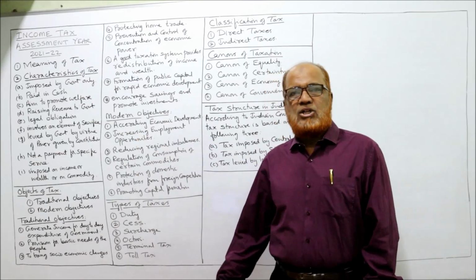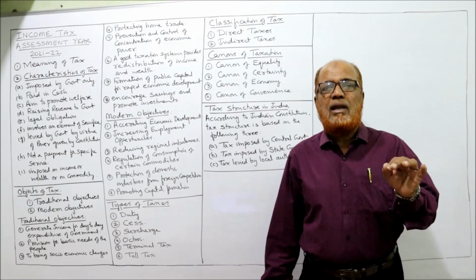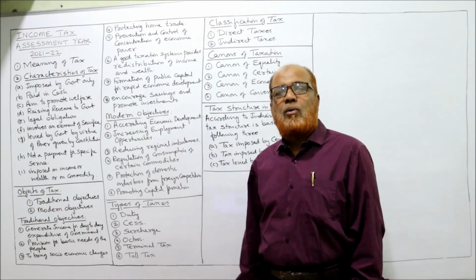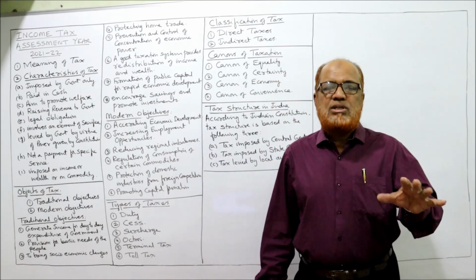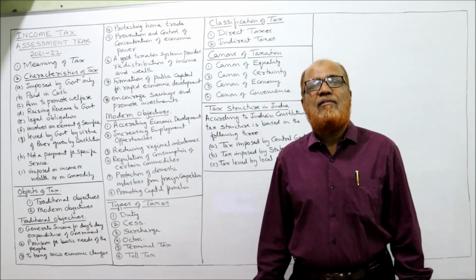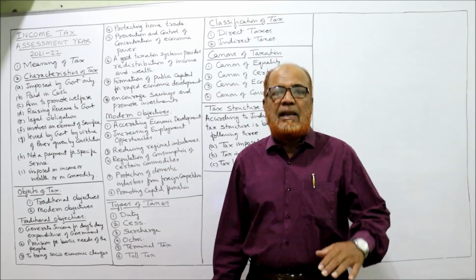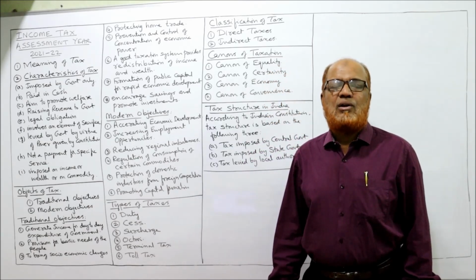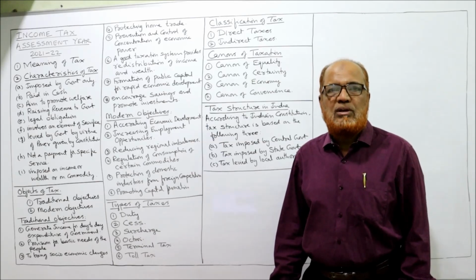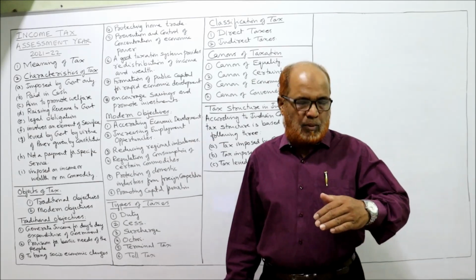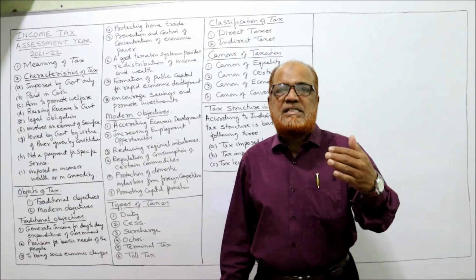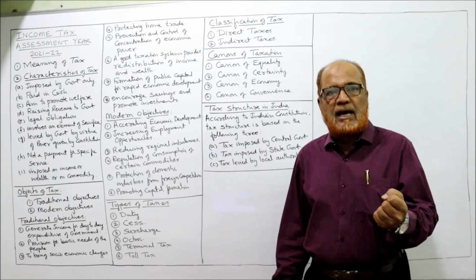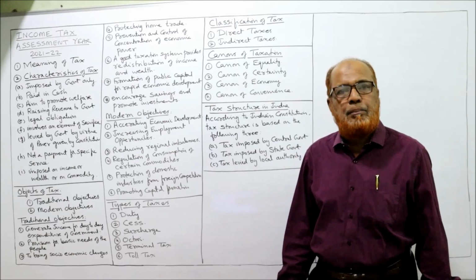Second one, paid in cash. The taxes will be paid only in cash, not in kind. So thirdly, aim to promote welfare. One of the main objectives of the government is to promote the welfare of the people, the well-being of the people. So without imposing the tax, it will be difficult for the government to promote the welfare. Because for promoting welfare, for welfare schemes, the government needs funds. The government will collect the tax in order to promote the welfare of the people.